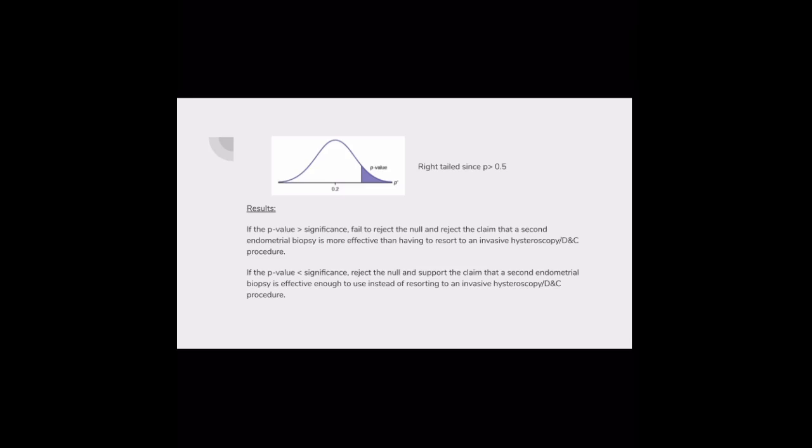hysteroscopy/DNC procedure. Before drawing conclusions from the statistics presented in this article, there's important information to note, such as the potential bias. If the 121 women were all taken from the same office, a potential bias could be that the specific office's techniques are faulty for the Pipelle procedure, so these women may not be representative of the population in determining the follow-up care that women in general get when they have a failed endometrial biopsy procedure.